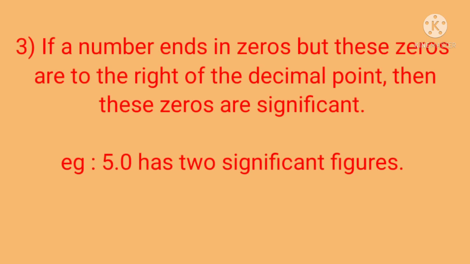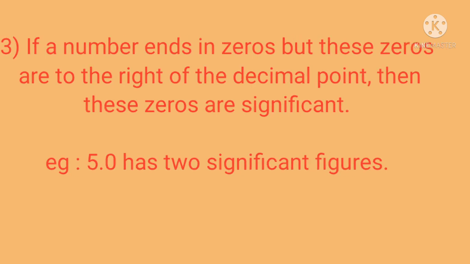Next we'll study rule number 3. If a number ends in zeros and these zeros are to the right of the decimal point, then these zeros are significant. For example, in 5.0, the 0 is to the right of the decimal point, so it is considered a significant figure. So it has 2 significant figures.